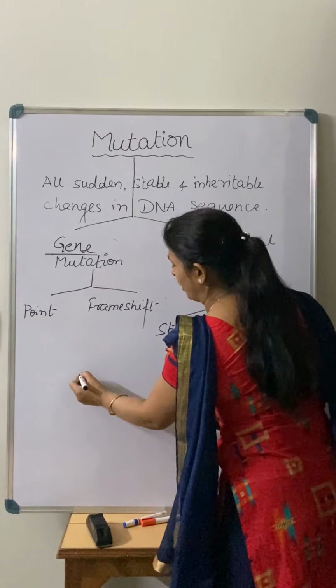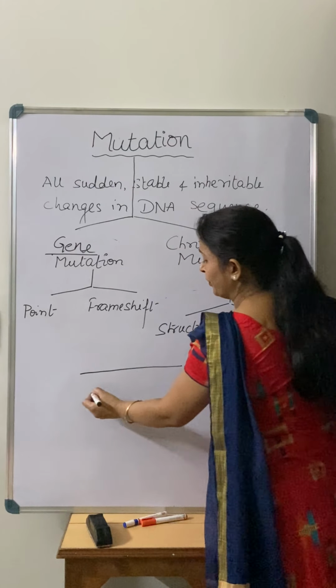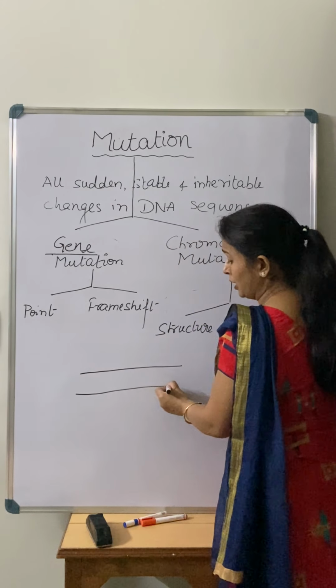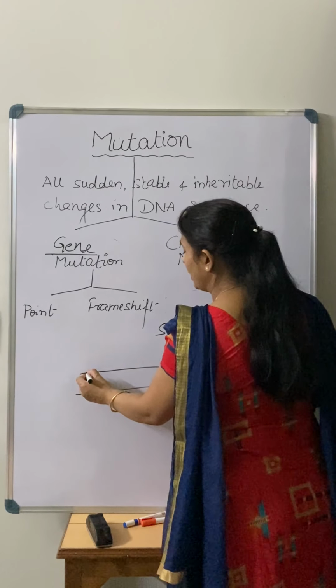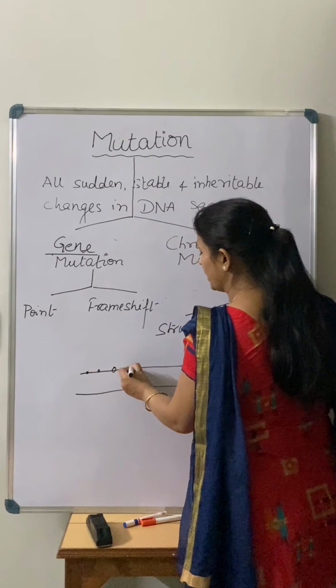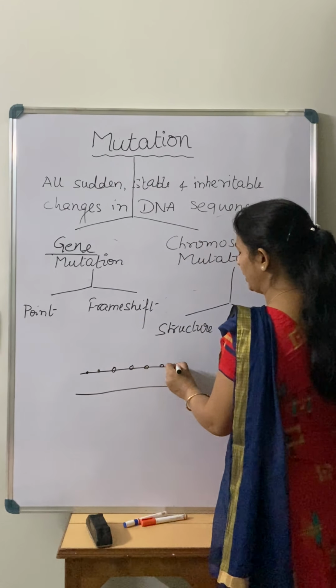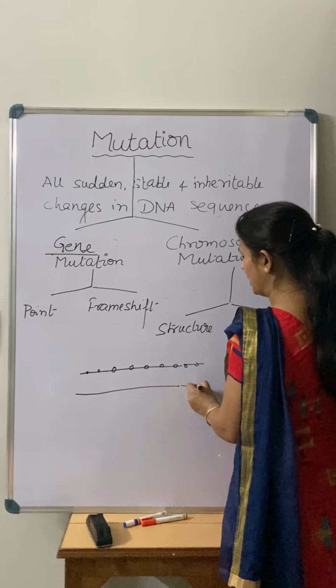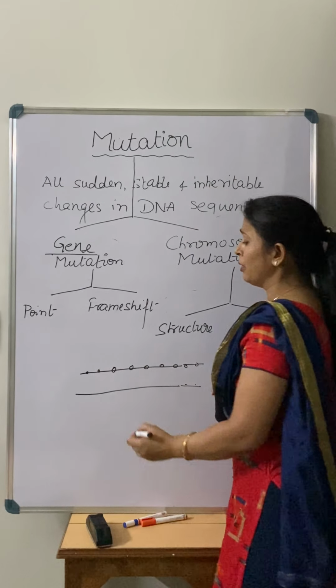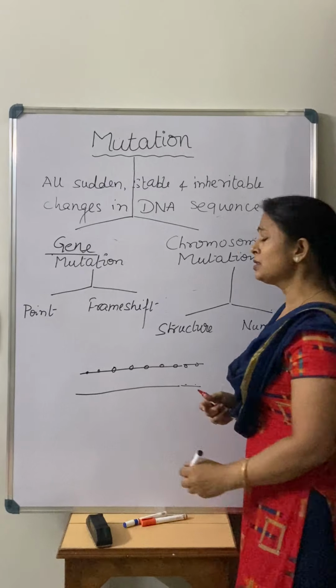If we talk about the point, now again I am going to draw this DNA, double stranded. Now in that, there are base pairs. I am giving simple names to these base pairs, like A, B, C, D, or you can frame a sentence also.